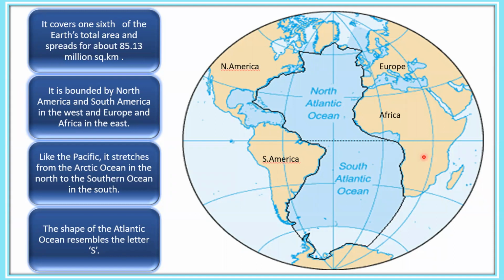Like the Pacific Ocean, the Atlantic Ocean also stretches from the Arctic Ocean in the north to the Southern Ocean in the south. And the shape of the Atlantic Ocean roughly resembles the letter S.